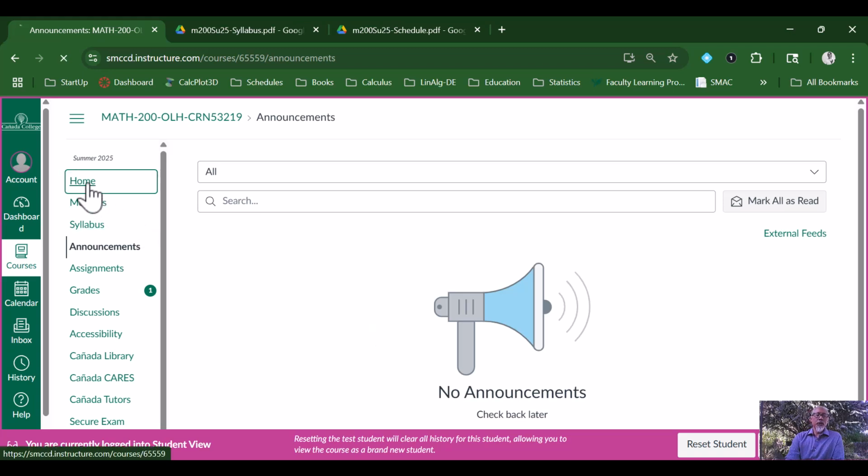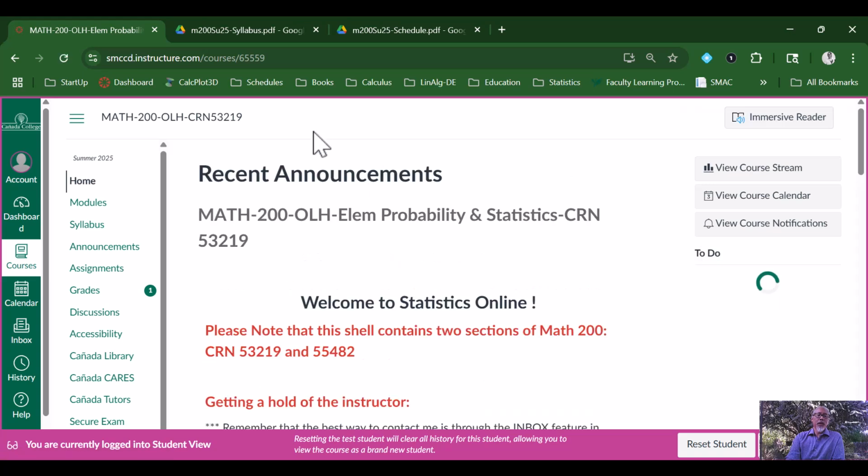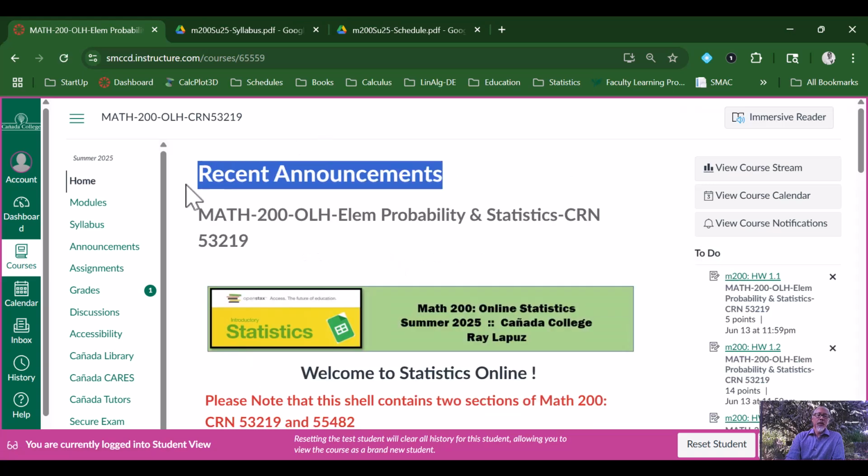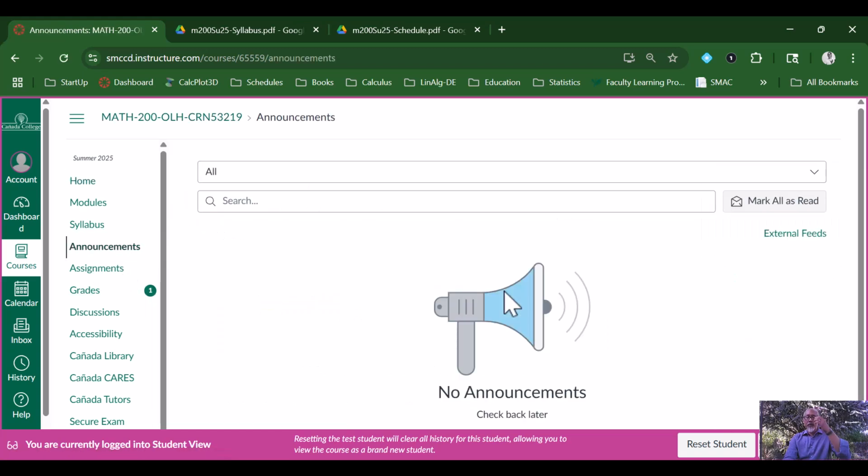It will also be in the home page. In the top of the home page, you'll see recent announcements, which we don't have any at this point, but next time you go to the home page, you'll see the most recent announcements. If you're looking for an announcement that's beyond 2 announcements ago, then you can click on this announcements page and then view that.